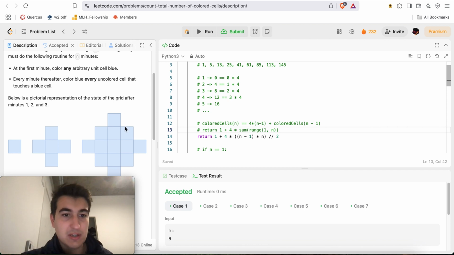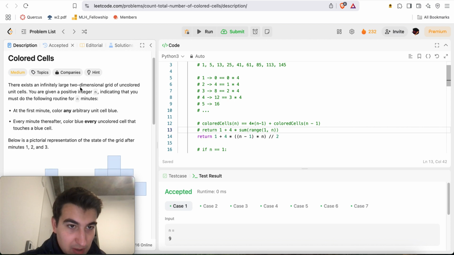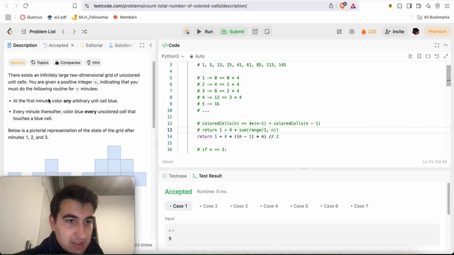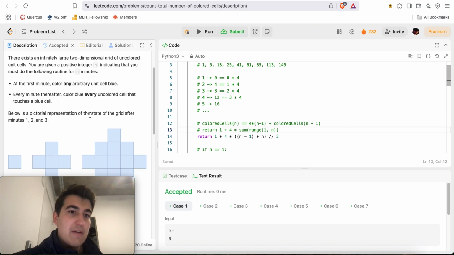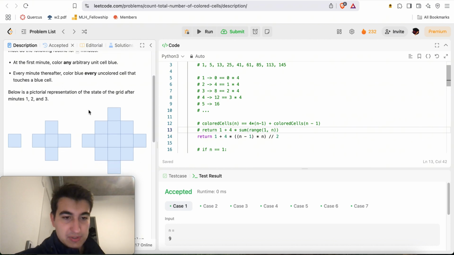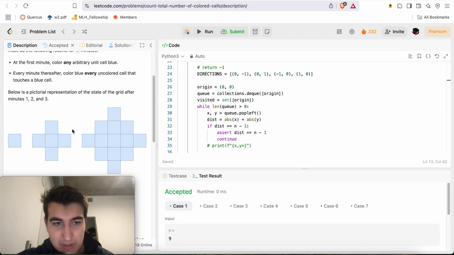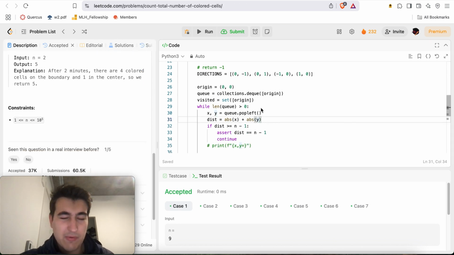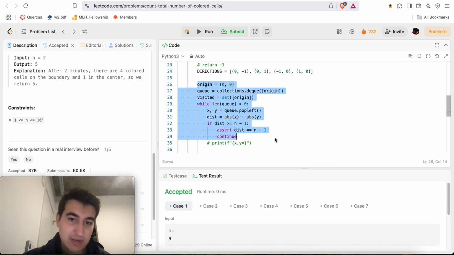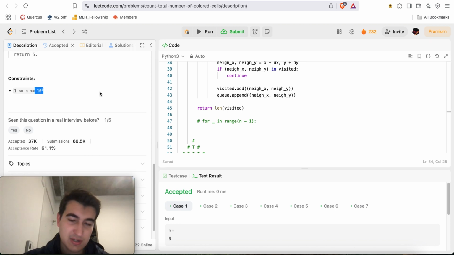Basically, what is the number of cells that you can reach from the origin going n minus 1 steps away? The way they describe the problem is an infinitely large grid of uncolored unit cells. You're given an integer n, and at the first minute you can color any arbitrary unit cell blue. Every minute thereafter, color blue every uncolored cell that touches a blue cell. You can think of this as an expansive BFS. I realized pretty quickly that since n is up to 10 to the 5, this is probably going to be some type of mathematical equation. The first thing I did was solve it as a regular graph problem, but since n is 10 to the 5, that would be way too slow.